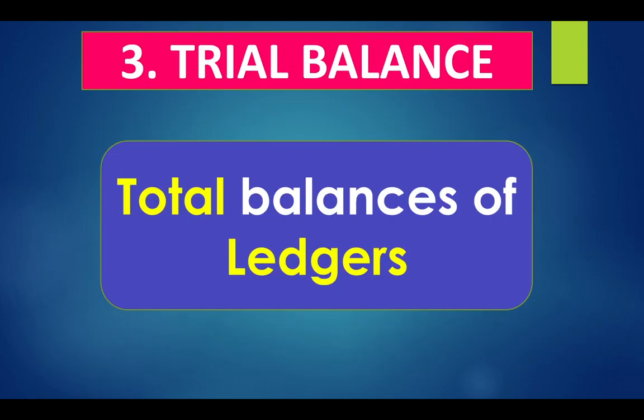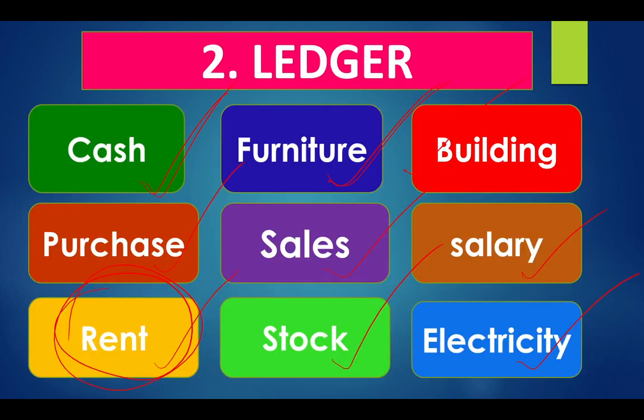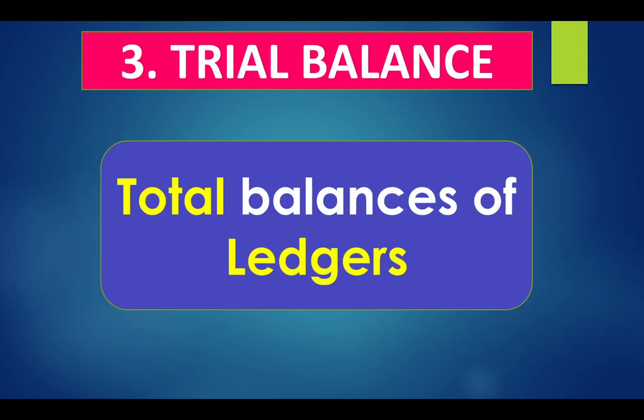Next, trial balance. Trial balance is not an account, it is a statement. It is only just one sheet. All the balance of the ledger, we already prepared the ledger. Once we prepared this whole ledger, we balance it, make the total of that ledger. This goes to the one sheet that is called trial balance. So trial balance is the summary of all the accounts we can check in trial balance.